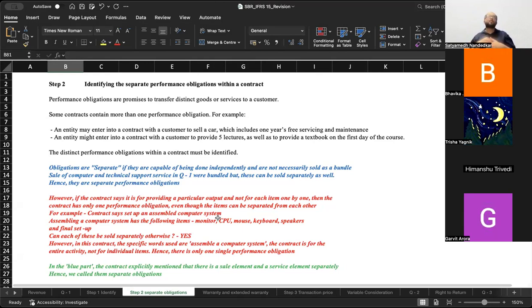Now, in some cases, you could have multiple individual separate performance obligations, or you could have one single performance obligation. Say you want to construct a new house for yourself. You get in touch with a building contractor and tell him, listen, construct a house for me and these are the specifications. So he brings together sand and bricks and gravel and cement and thousands of other things. He puts them together and constructs the house for you.